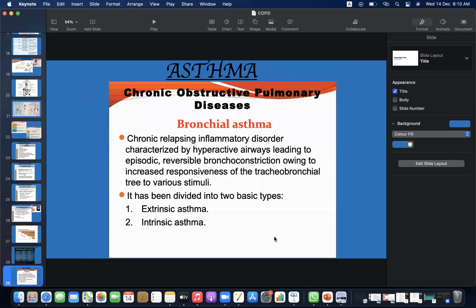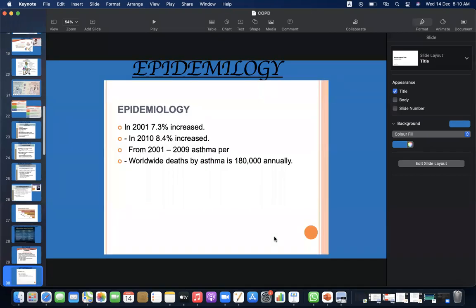Asthma. Bronchial asthma is a chronic relapsing inflammatory disorder characterized by hyperactive airways leading to episodic reversible bronchoconstriction owing to increased responsiveness of the tracheobronchial tree to various stimuli. It has been divided into two basic types, extrinsic asthma and intrinsic asthma. Epidemiology: in 2001, 7.3% increased; in 2010, 8.4% increased. Worldwide deaths by asthma are 180,000 annually.